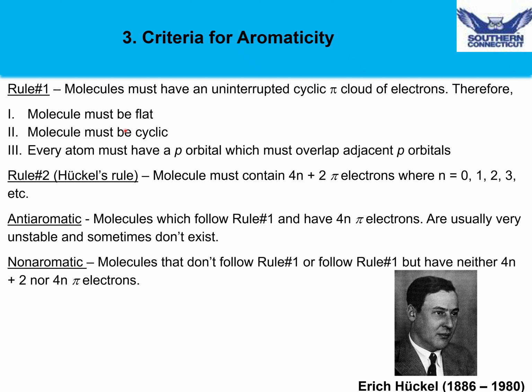Anti-aromatic compounds will typically follow Rule 1, but do not follow Huckel's rule. So they instead have 4n pi electrons. For example, a compound that has 4 or 8 pi electrons and also follows Rule 1 would be anti-aromatic.